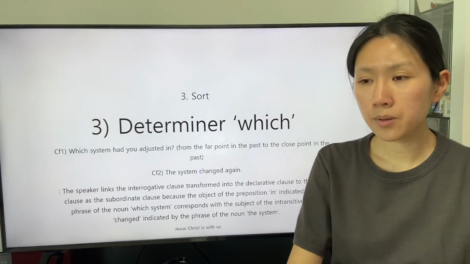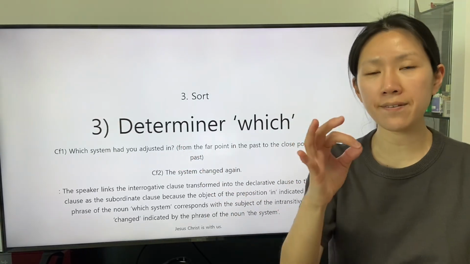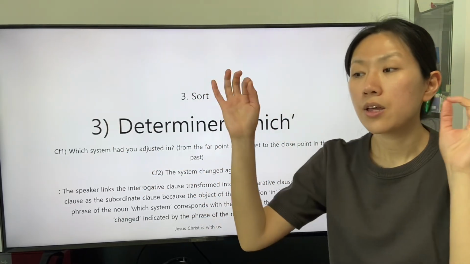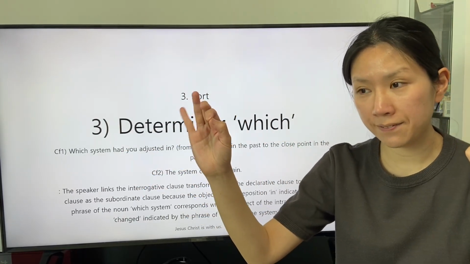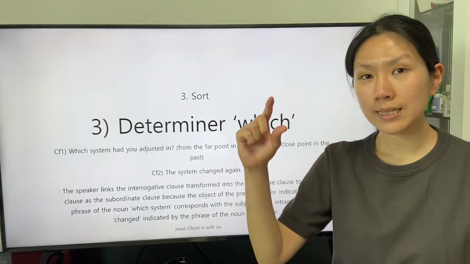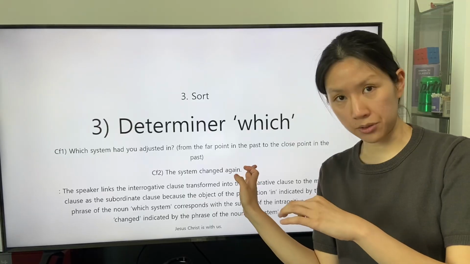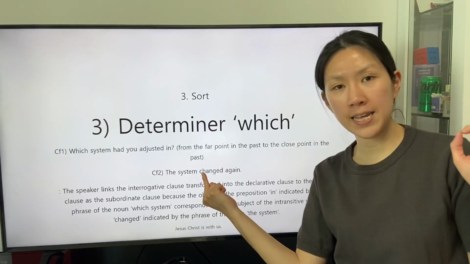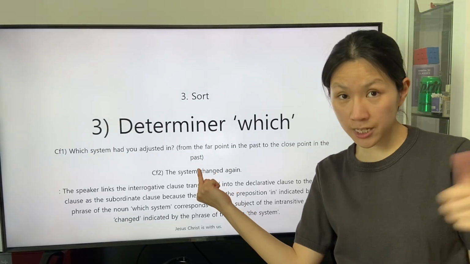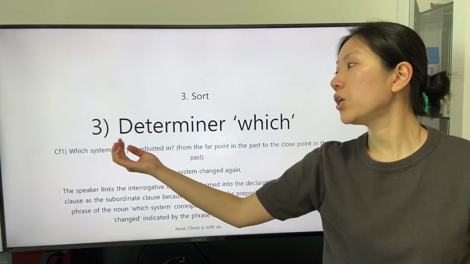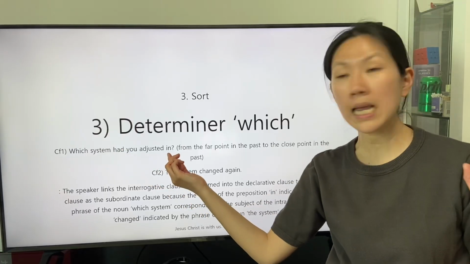The speaker transforms the interrogative clause into the declarative clause so that the declarative is applied as the subordinate clause linked to the main clause. The speaker replaces the subject of the intransitive verb changed with the subordinate clause, which system you had adjusted in.